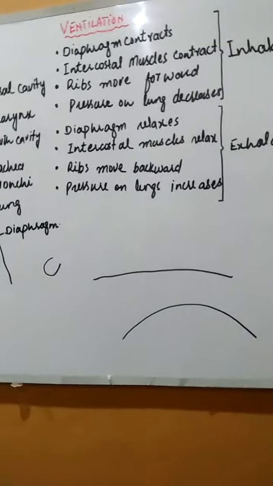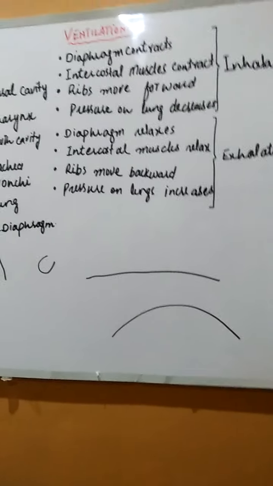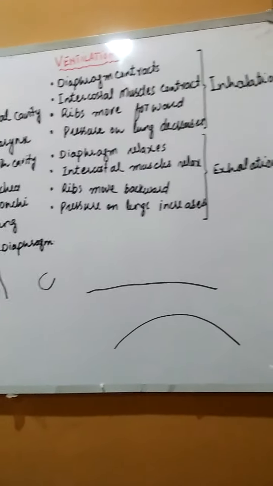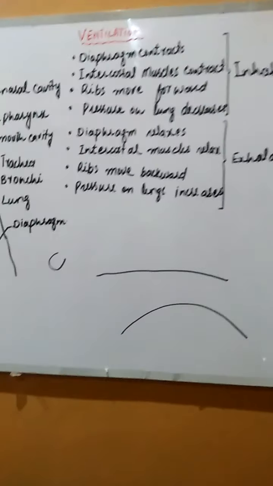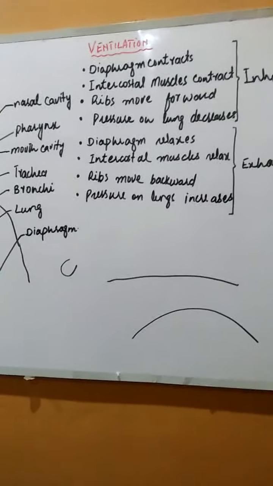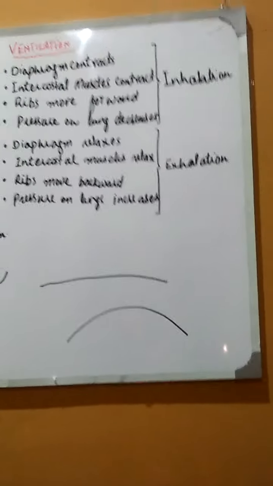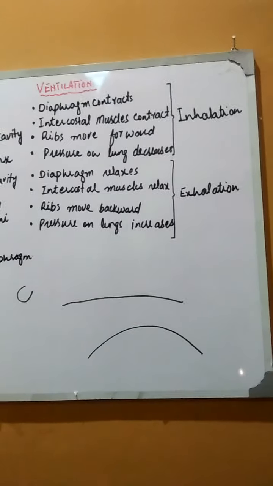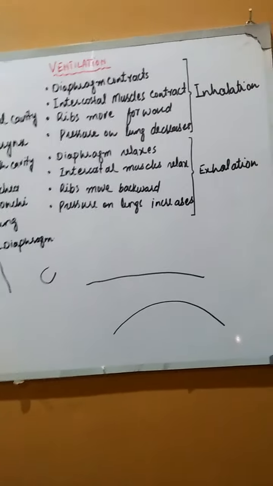And next, the intercostal muscles will relax, and when they relax, the ribs will move backward, posterior and backward, and as a whole it will result in an increase in pressure on the lungs. So it will lead to exhalation. The air which is already present in the lungs will be forced out.